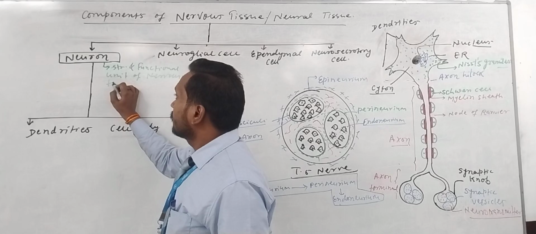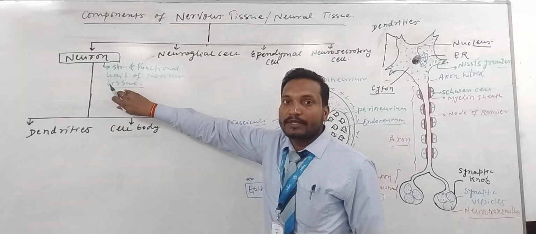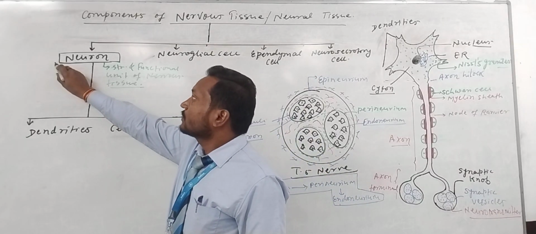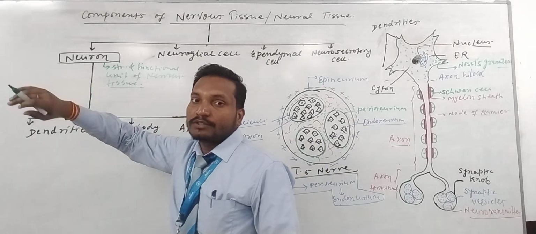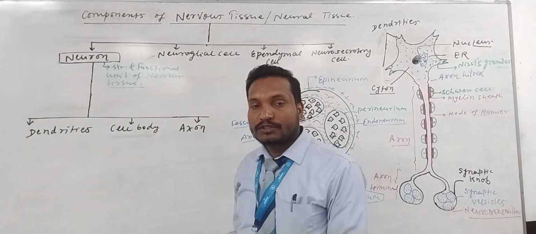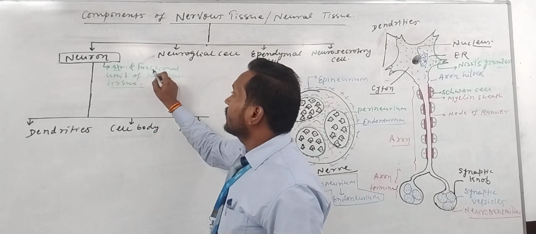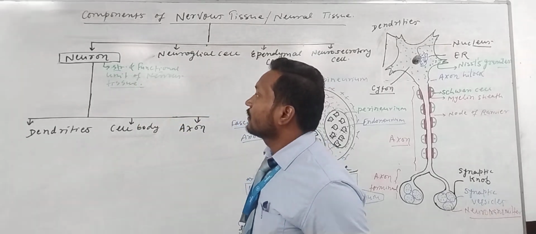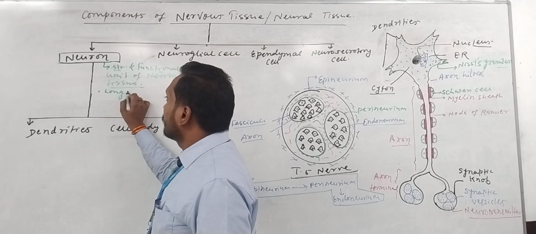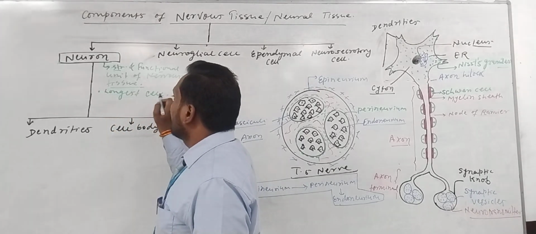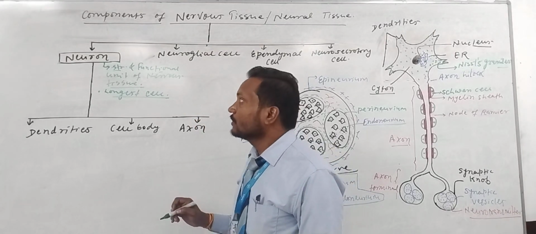Why is it called the structural and functional unit? Because in our brain many neurons work mainly in sensation, perceiving the stimulus, and transmission of the impulse. And the neuron is the longest cell of the human body. Longest cell, not the largest cell.